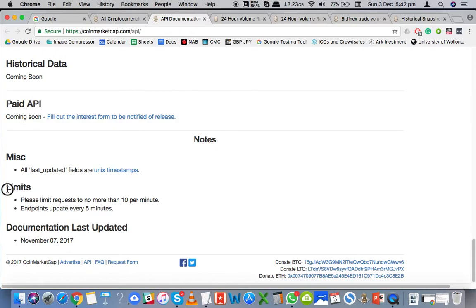As you can see here, it says limits. Please limit requests to 10 per minute. Endpoints update every 5 minutes. So using the public API, obviously there's a limitation, and we need to discuss how we're going to solve the problem. Basically, if they're not allowing us to extract more data, how are we going to do that?